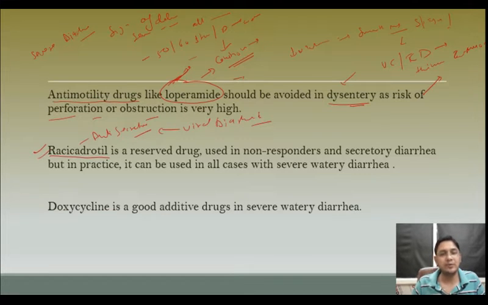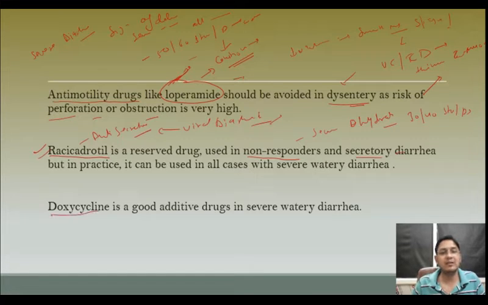But we usually use racecadotril in ORS non-responders only, or when we are suspecting some secretory diarrhea like in viral infections. But in practice, if there is severe diarrhea, the patient may not have signs of dehydration, but the stool frequency is 30 or 40 stools per day. In such cases, you can give racecadotril.